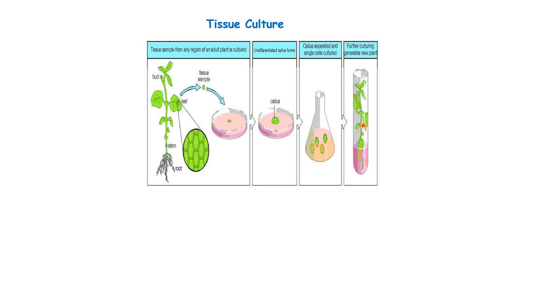These plantlets can be further sown in moist soil. So with this technique, from a single small part of a plant, you can get many different plantlets, right? It is very time saving as well as energy saving, and you are getting a plant of your choice, a plant which has good yield, a plant which has good immunity power.